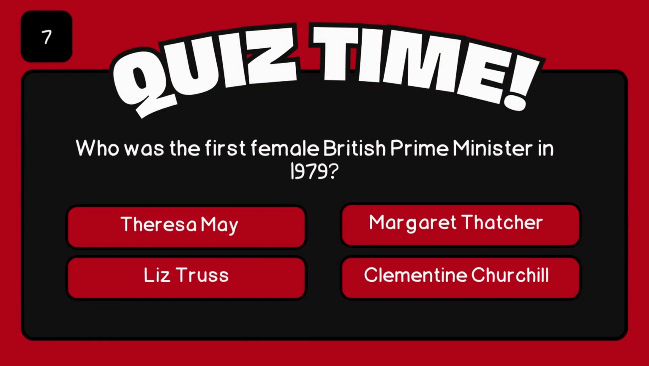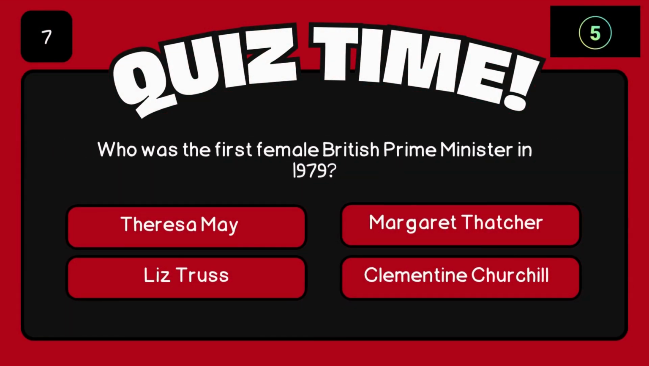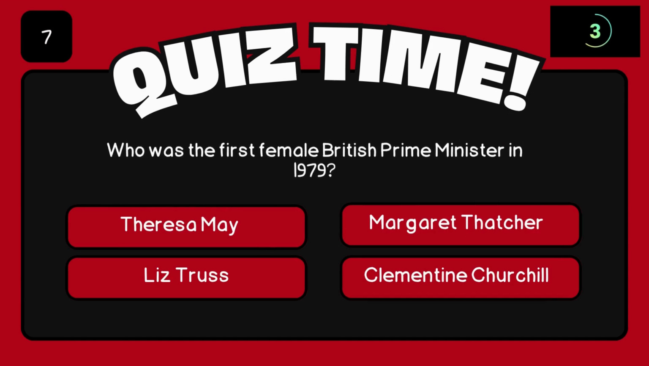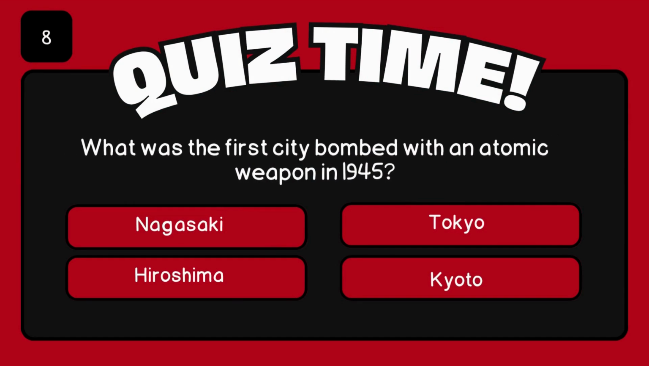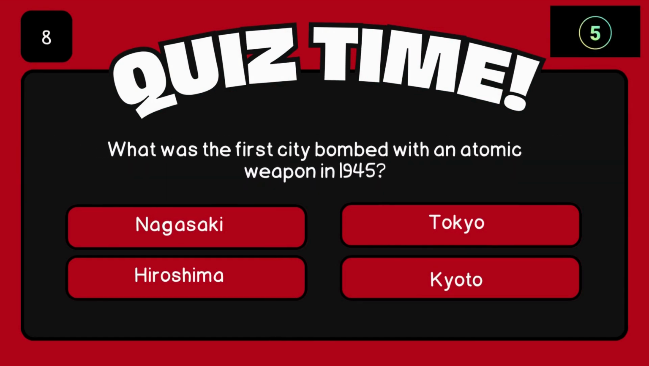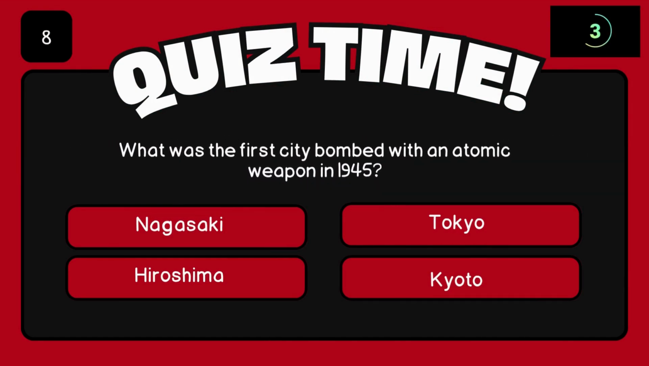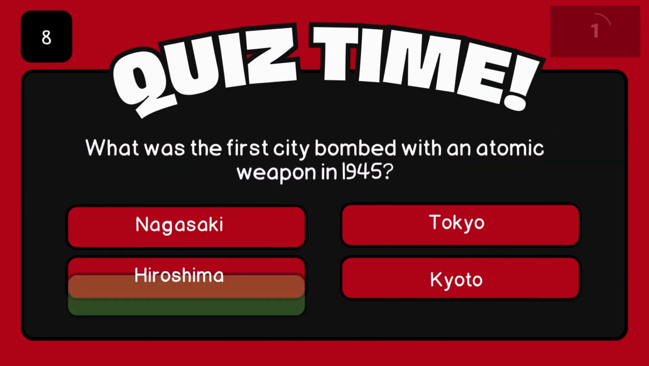Who was the first female British Prime Minister in 1979? You guessed it, Margaret Thatcher. What was the first city bombed with an atomic weapon in 1945? Hiroshima.